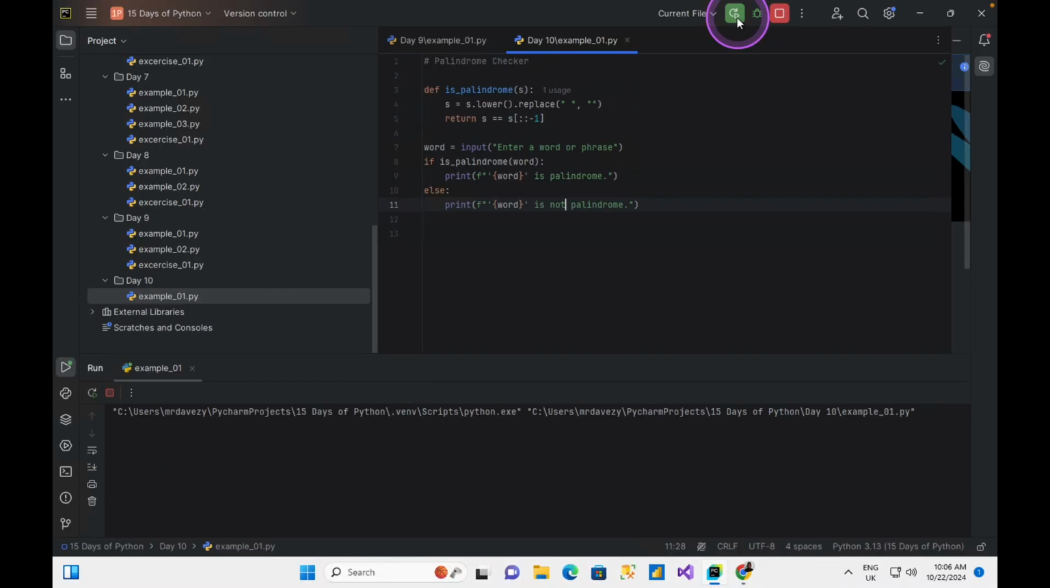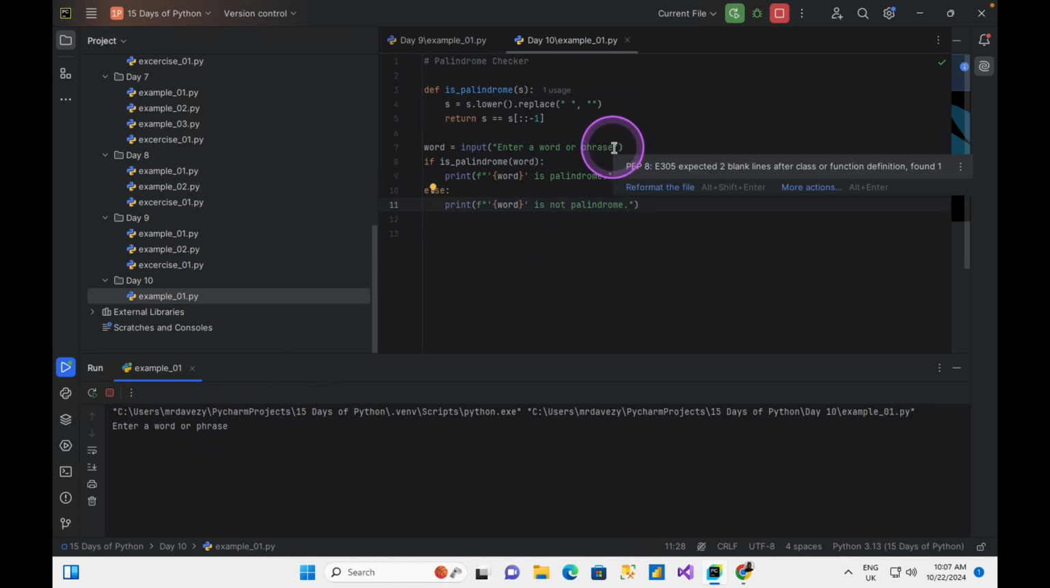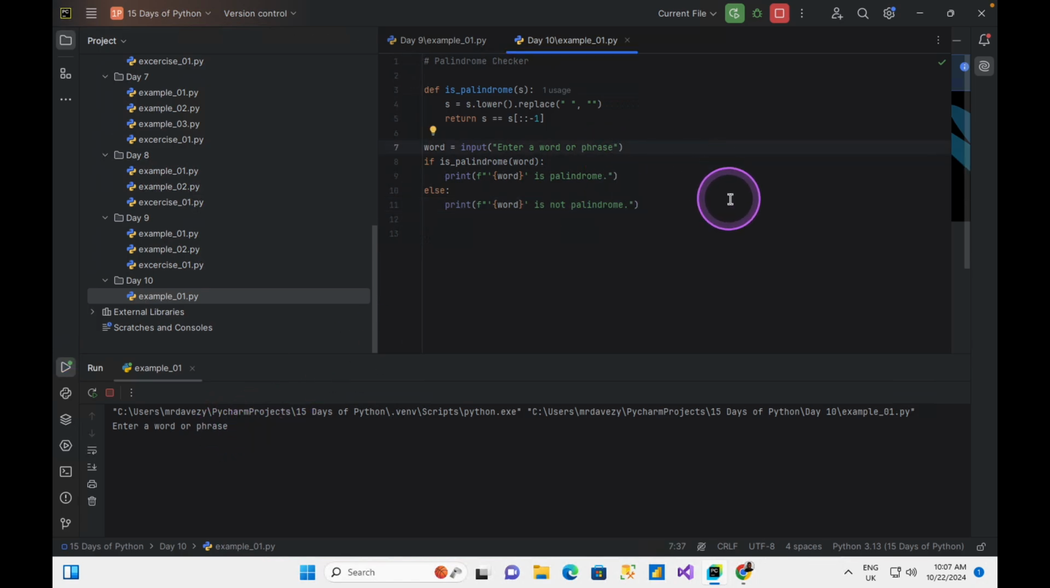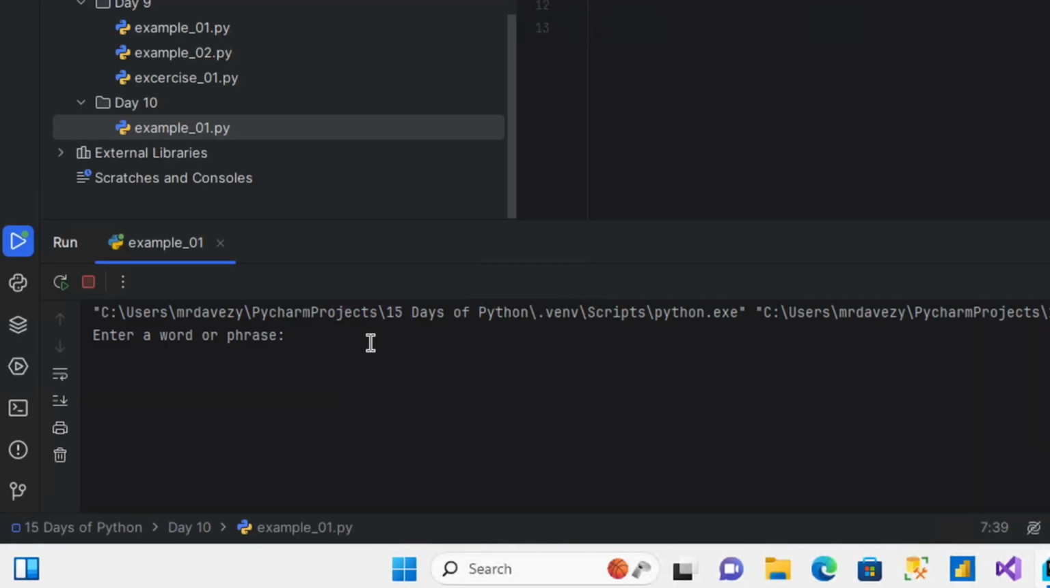I'm going to run this. Okay, I need a space here. Because I need a space here, I'm just going to add a space where the user is doing the input. And let me do it this way, yeah. So I'm going to stop this and run it again. Okay, let me input a word and just call it people.